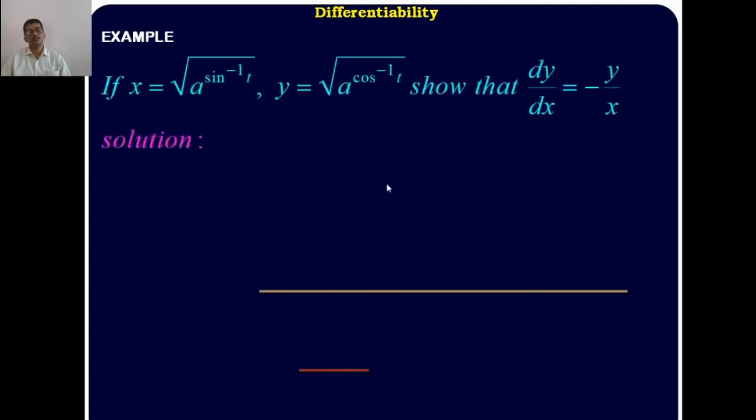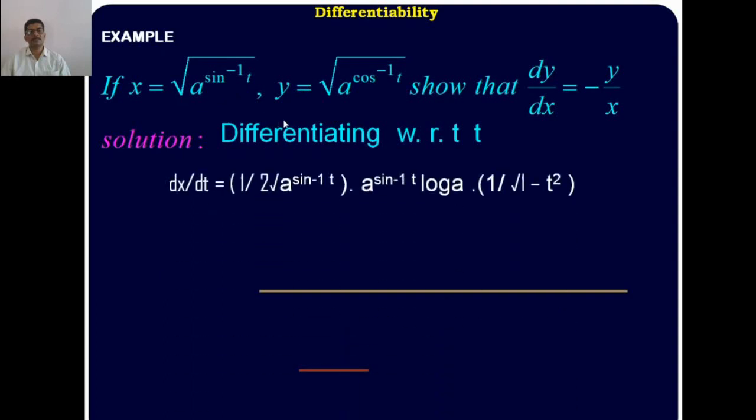Or you can use the parametric forms, x is equal to root of a to the power sin inverse t and y is equal to root of a to the power cos inverse t. Differentiate x and y with respect to the parameter t, because the given functions are represented in parametric form. Both x and y are represented by the third variable t.